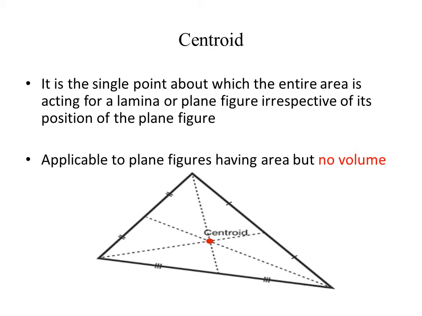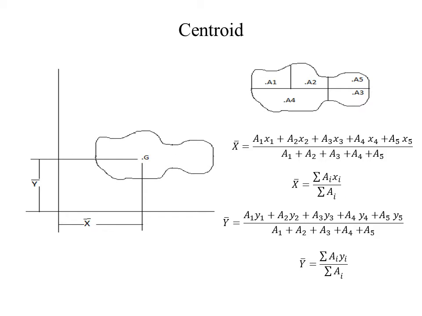Now, let us see how to calculate the centroid of figures having irregular shapes. So, we can see a body having an irregular shape in the figure. In order to find out the centroid of this irregular body, we have to divide the entire section into small areas. That is, the irregular body is subdivided into different small areas.